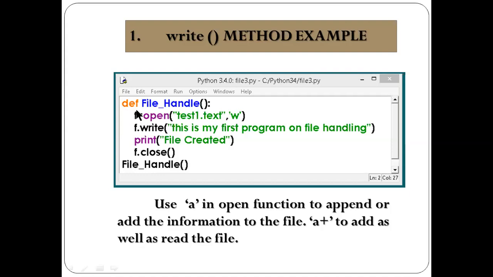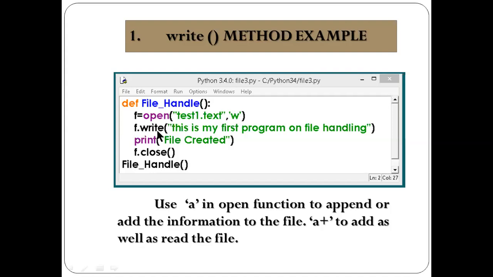Here f. What is f? This is an object variable. Any variable you can use. Equal is an assignment operator. Open test1, test1 is a file name. Any name you can give. .txt, txt is the extension. You can write text or txt. Comma w means this is a write mode.